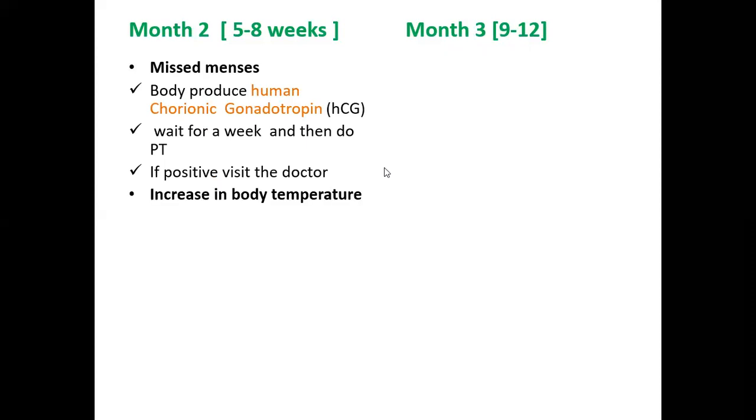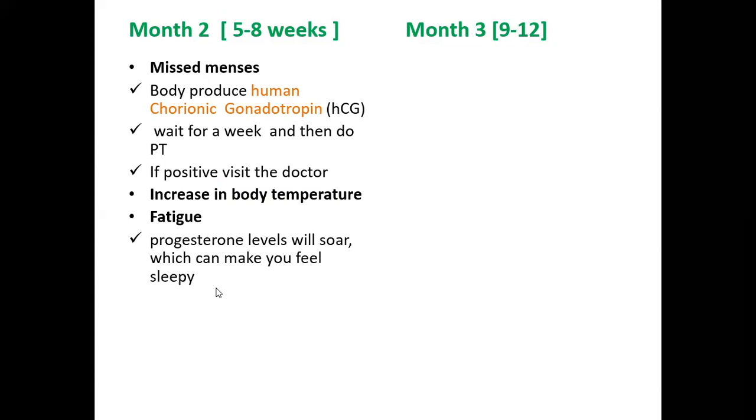Second thing is, you may find there is an increase in your body temperature. These are signs which indicate that you have conceived and you are pregnant. You may also find a particular fatigue. The fatigue is basically observed because of the increase in progesterone level, and because of this you may also feel more sleepiness. These are quite common in this first phase.